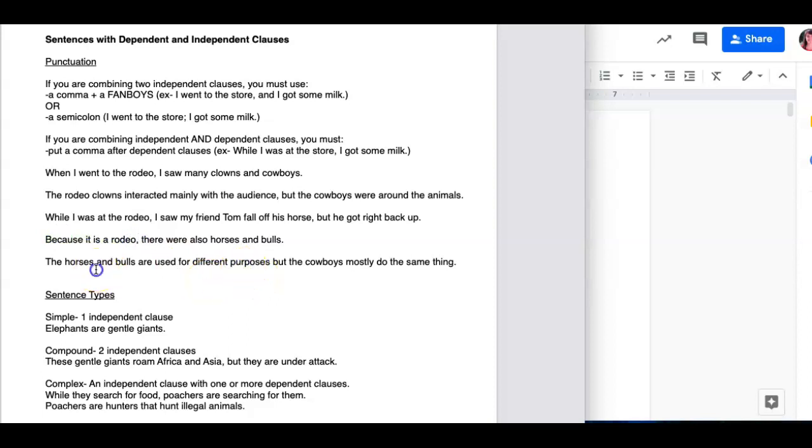All right, let's do another practice. The horses and bulls are used for different purposes, but the cowboys mostly do the same thing. All right, take a second and choose which one you think is the correct punctuation of that sentence. All right, so we should have said the horses and bulls are used for different purposes. That's independent because I have horses and bulls are. I don't have an AWUBIS word or relative pronoun. Same thing here, another independent clause. Cowboys do is my subject verb pair, no relative pronouns, no AWUBIS words. So that means I needed a comma FANBOYS in between those two. So you should have marked that.